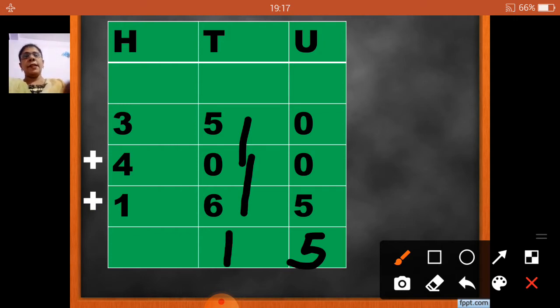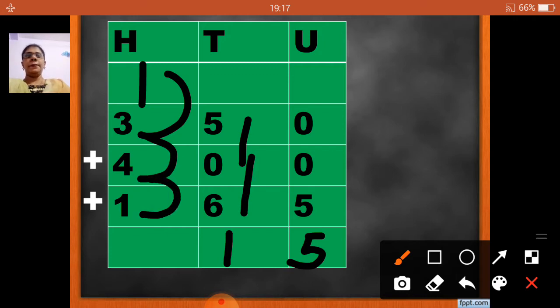So 1 here and 1 will be carried over. Now this 3 plus 1 will be 4. 4 plus 4, 8. 8 plus 1, 9. So when I add 350, 400 plus 165, I get my answer 915. Now children, when you write this sum, you need to write this.